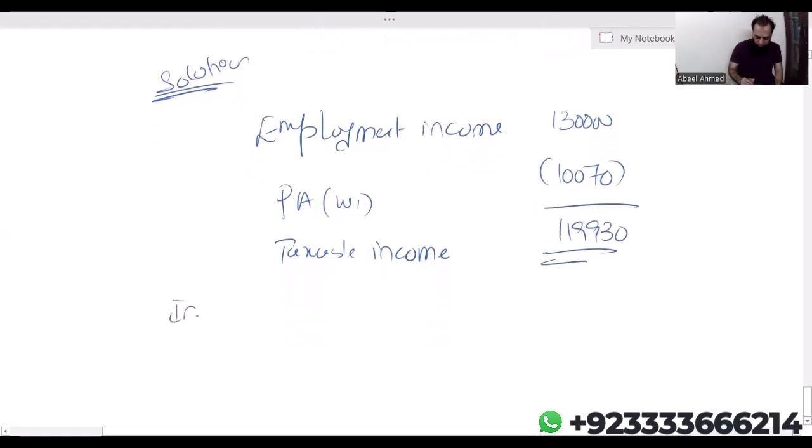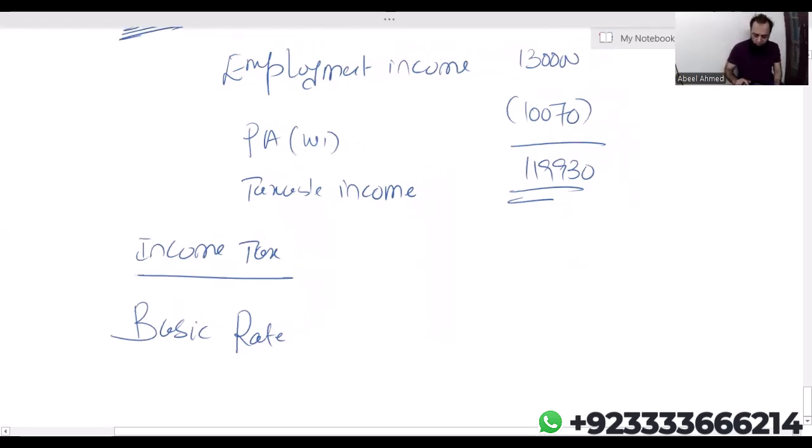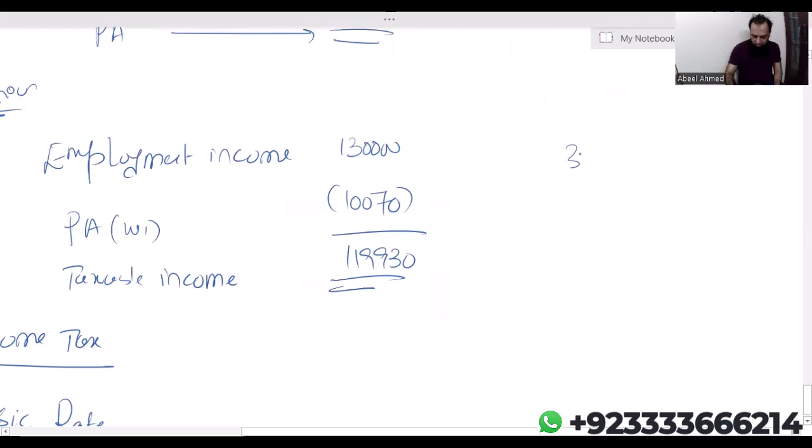Now let's go for income tax. Basic rate. Obviously, the basic rate band will increase for this individual. The basic rate band limit is 37,700. Now, due to the gross PPC, which is 25,000, 37,700 plus 25,000. So the basic rate band limit is now 62,700 for this individual.